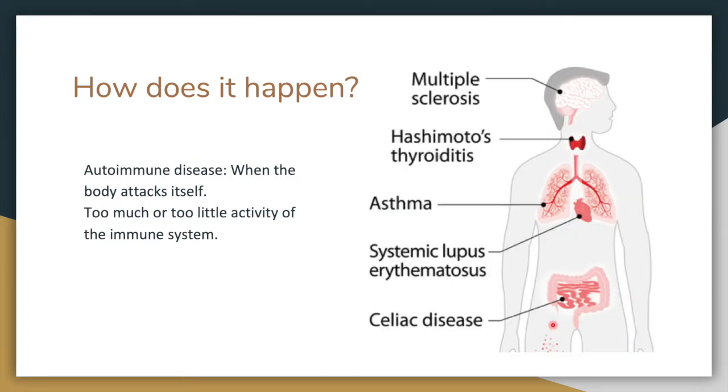It's also important to realize that myasthenia gravis is an autoimmune disease, which is when the body attacks itself, and this can happen by either too much or too little activity of the immune system. For example, when we look at the thyroid, there are two different autoimmune diseases that can happen: Hashimoto's, which is when there's too little thyroid production, or Graves' disease, when there's too much thyroid production.